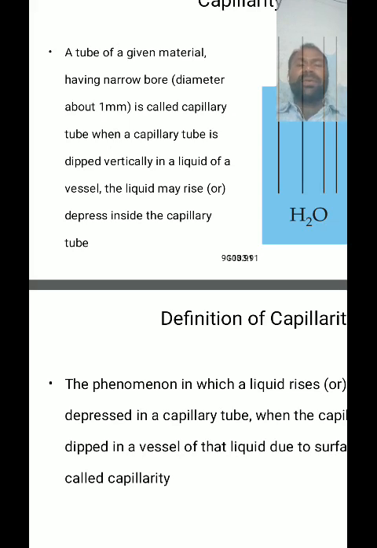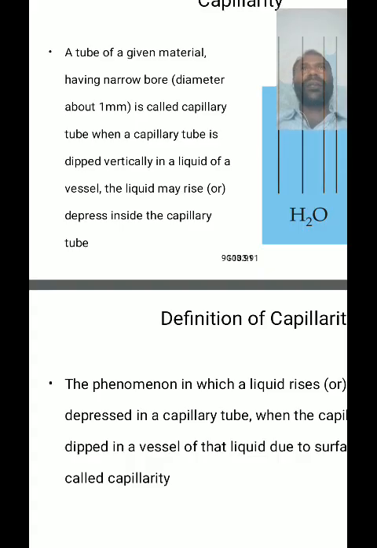For example, a kerosene lamp. In a kerosene lamp, the kerosene is taken in a container or a bottle, which is provided with a wick. The wick absorbs the kerosene from the bottle and gives a continuous flame from the top of the bottle.